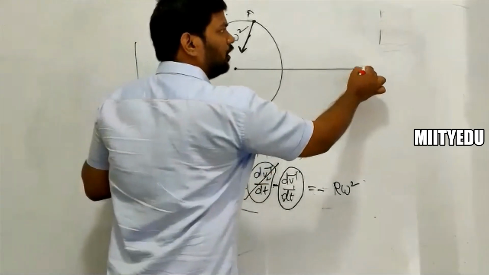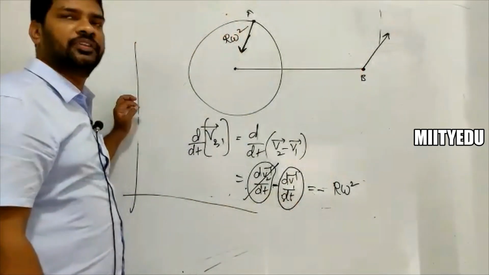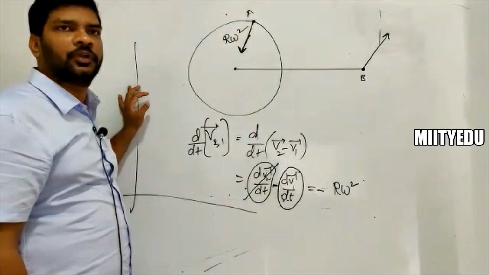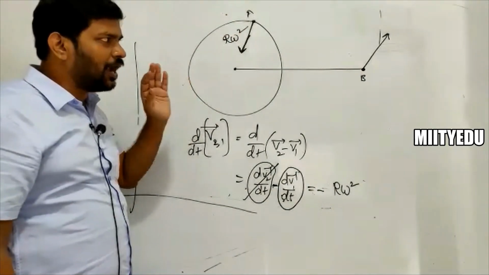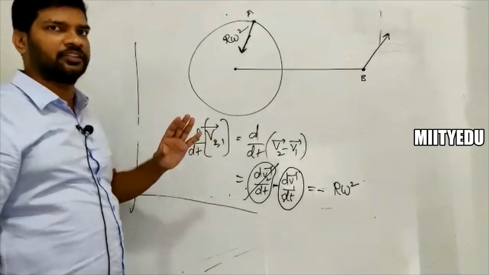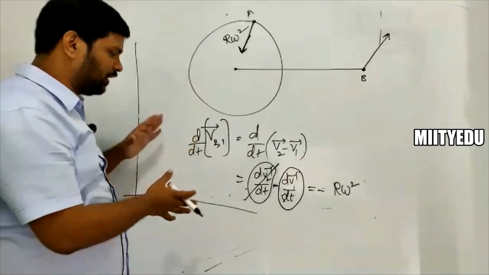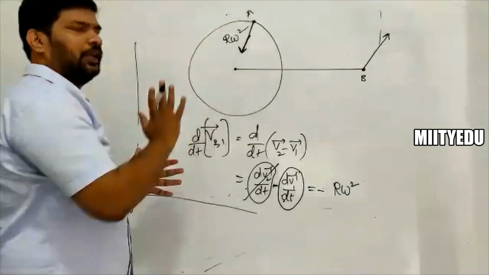So that's the acceleration of 2 with respect to 1. Clear? This is not the observed acceleration. This is simply an acceleration which is taken with respect to this one. It's not the acceleration observed by A.